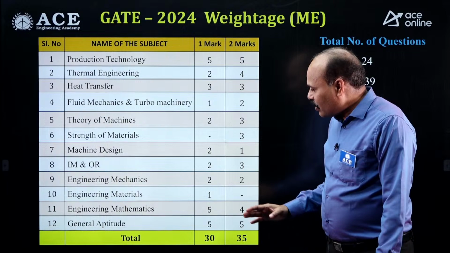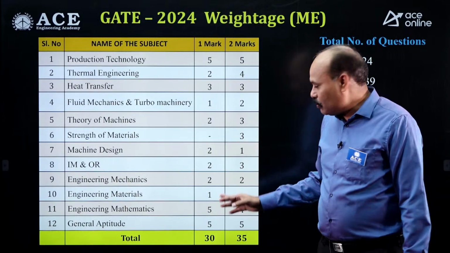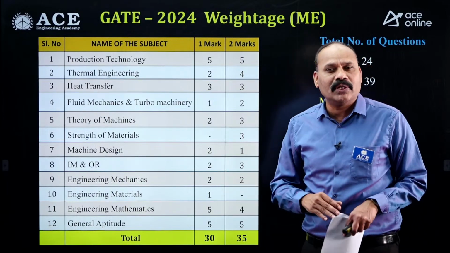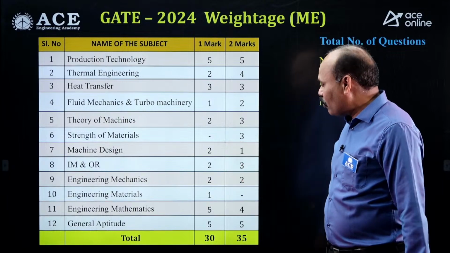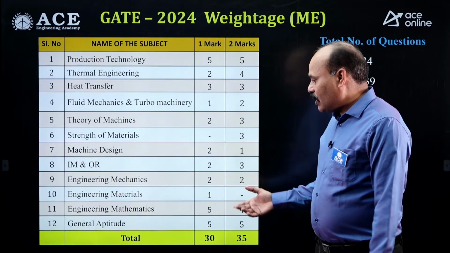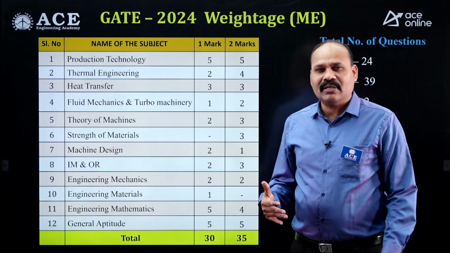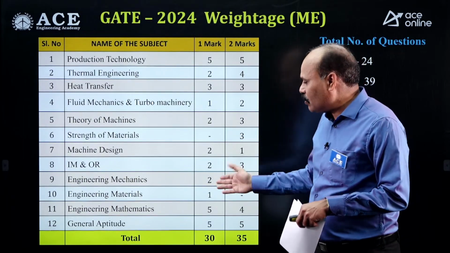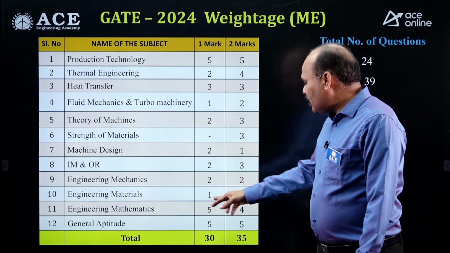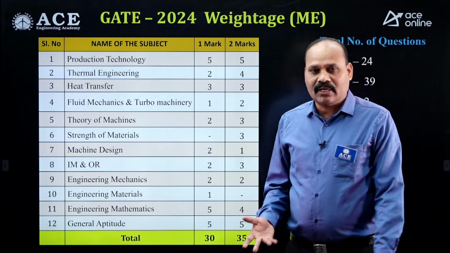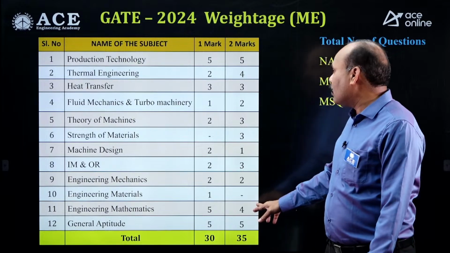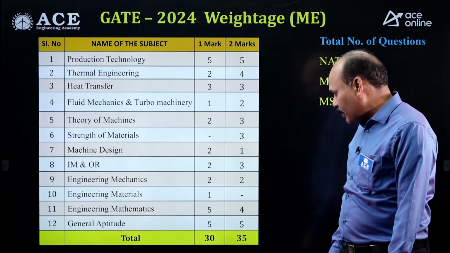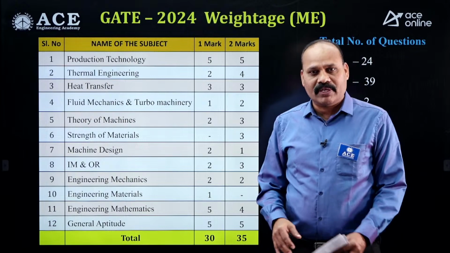Actually, in engineering mechanics the weightage is almost 6 now. Normally we used to get only 2 to 3 marks, but this time we had more weightage. Engineering materials had 1 mark as usual, though generally we expect 2 marks. Last year we had many questions, but this year only 1 mark. Engineering mathematics has 13 marks, which is standard: 4 questions of 2 marks and 5 questions of 1 mark. Aptitude, of course, you know very well.